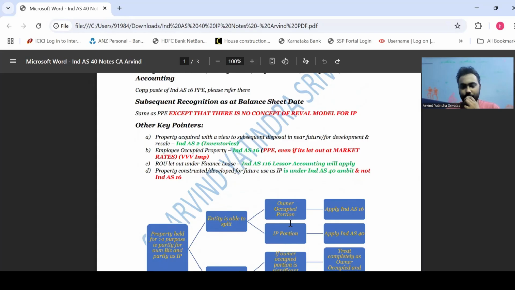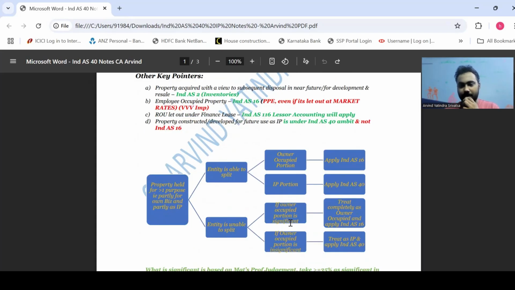Next, let's say you hold a property for more than one purpose, that is, it's partly for business and partly as investment property. Suppose you're able to split it. Let's say you have a building of 3 floors. Let's say one floor is held as an investment property, 2 floors are held as property, plant and equipment. For the 2 floors, you will apply Ind AS 16 accounting, and for the 1 floor, you will apply Ind AS 40 accounting.